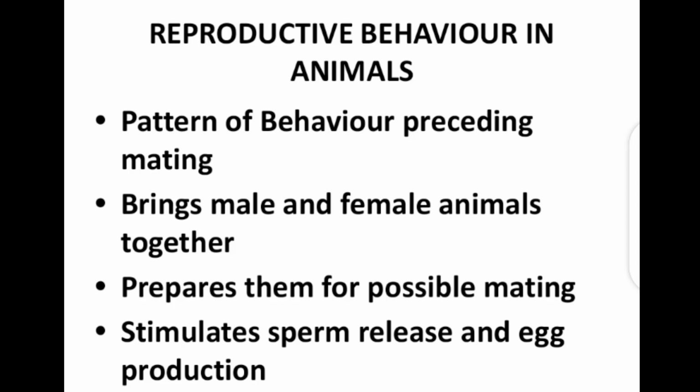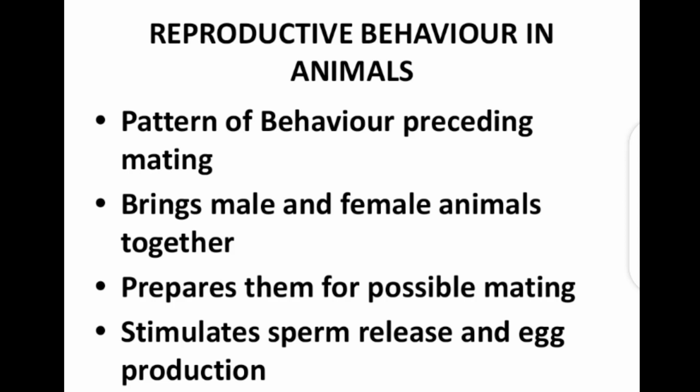Now, the importance of courtship behaviors in animals and in reproduction is that it helps to bring the male and the female animals together, and it also prepares the male and female for possible mating. And one of the things it also does is that it stimulates the laying of eggs and the production of sperm. Alright, we'll be looking at various forms of courtship behavior in animals.